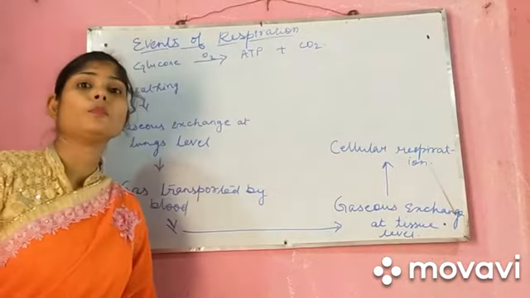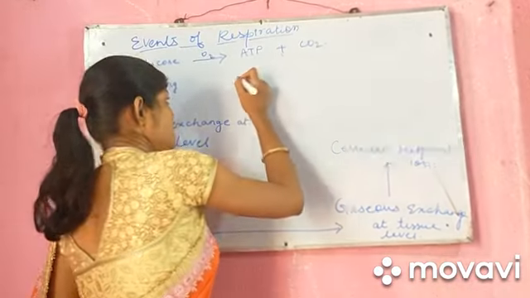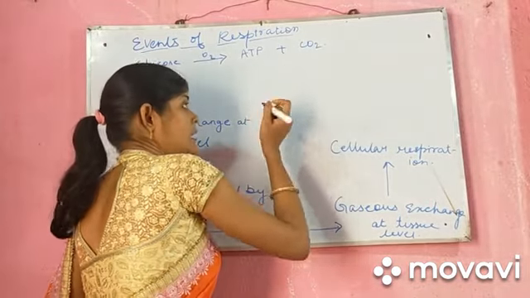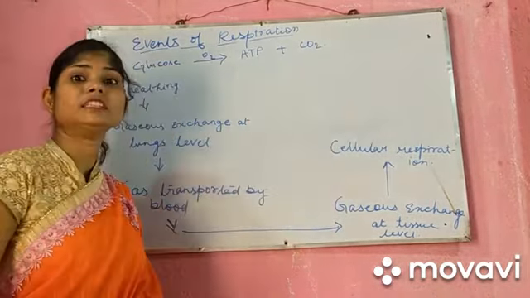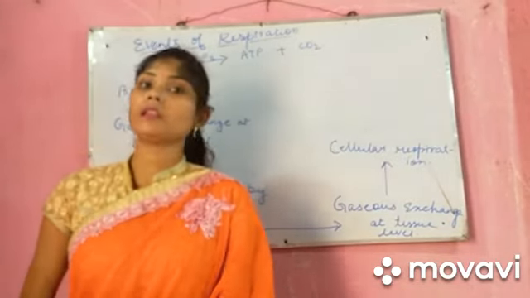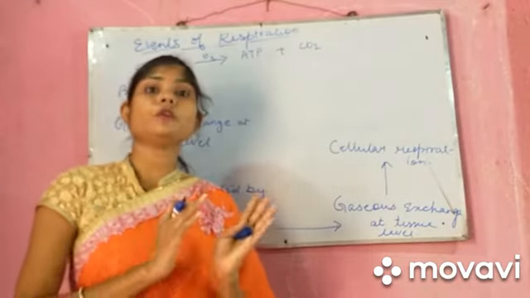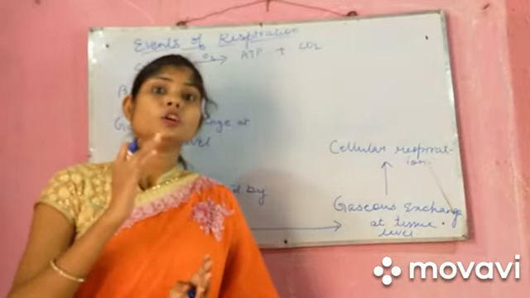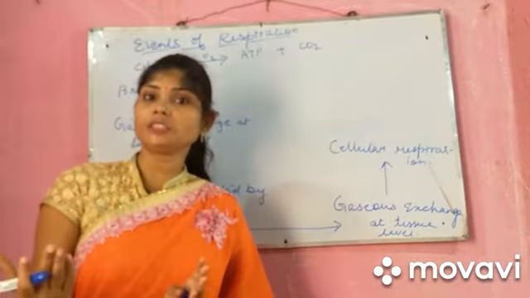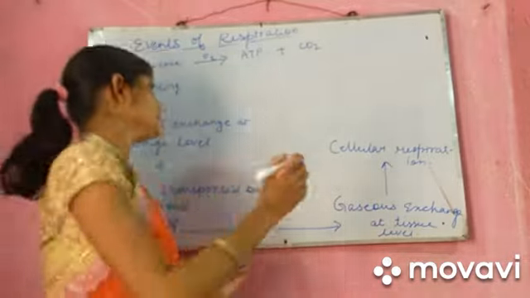As we know, our body is made up of millions and millions of cells. What is a cell? Cell is the basic structural and functional unit of life. Then a group of cells makes tissues, a group of tissues makes organs, a group of organs makes organ systems, and a group of organ systems makes a complete organism.